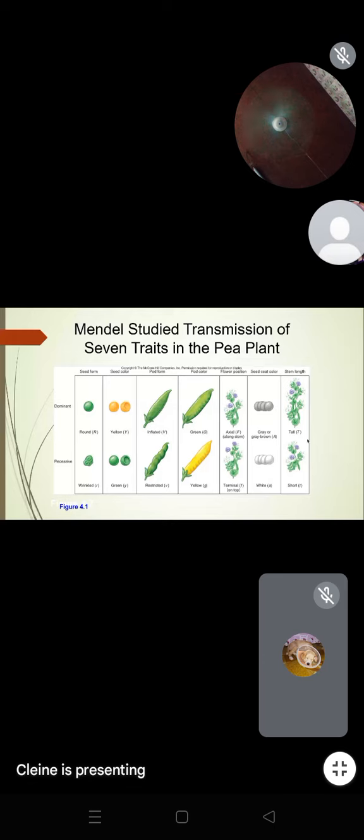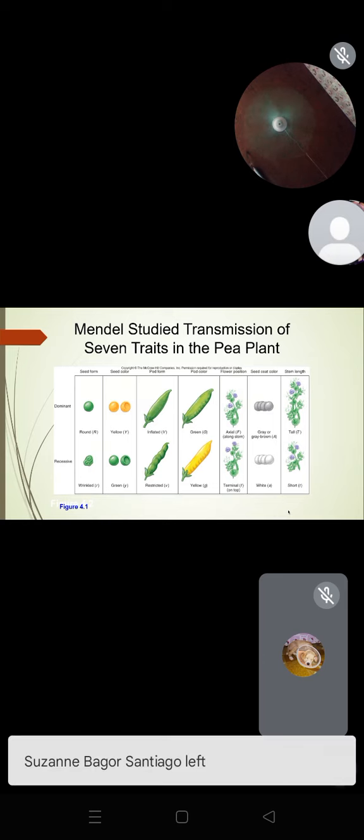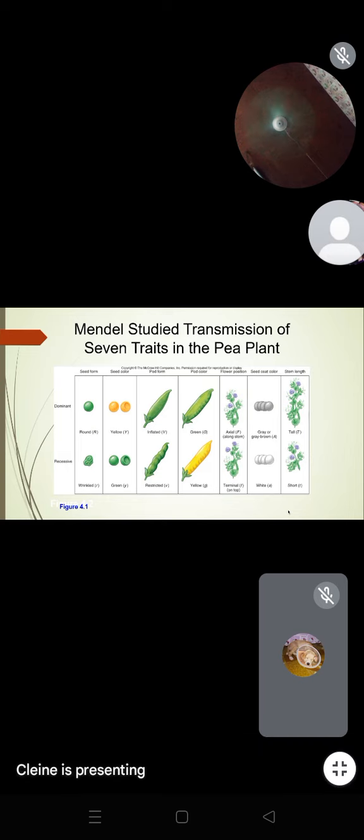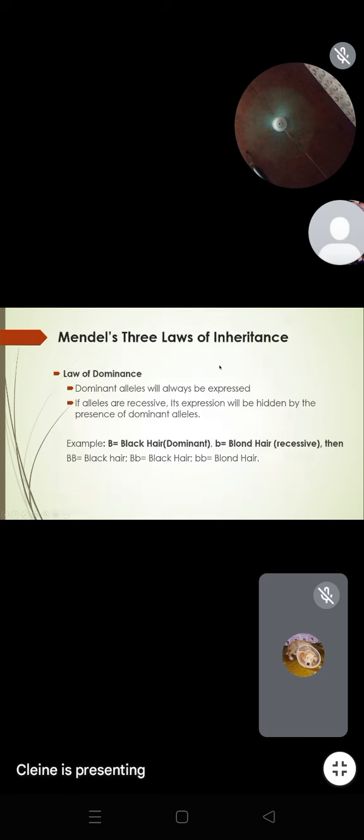So he was able to observe these traits, and these are the recessive traits that he observed in his experiments. So the wrinkled seed form, the green-colored seed, restricted pod form, yellow-colored pod, terminal flowers are located at the terminal part or at the top of the stem, and the color of the seed coat is white and the stem is short.